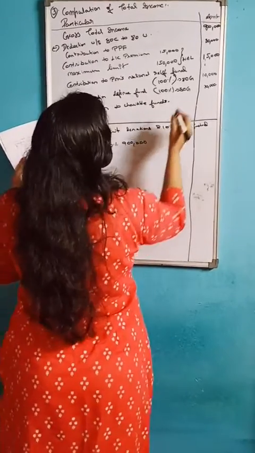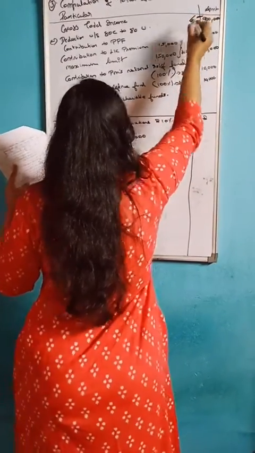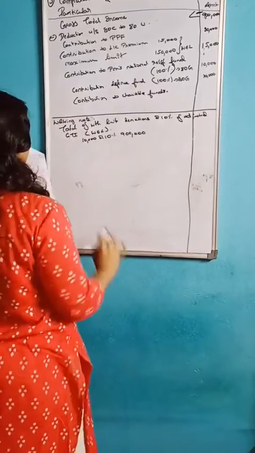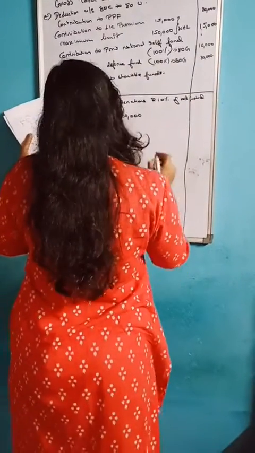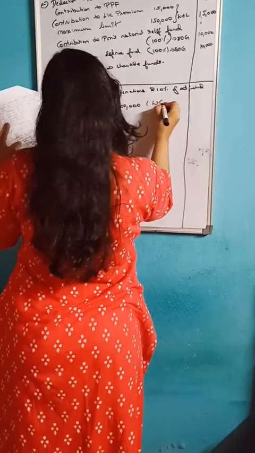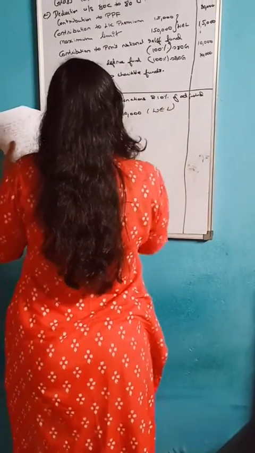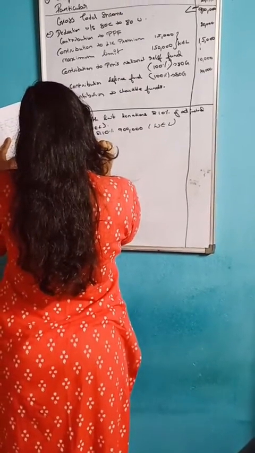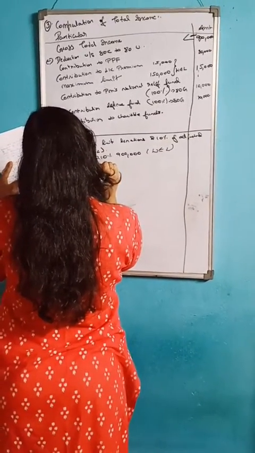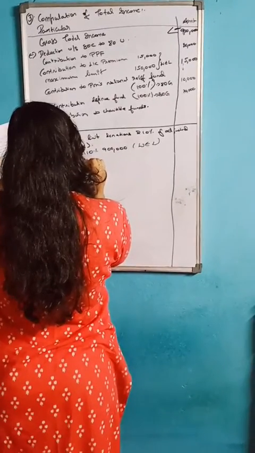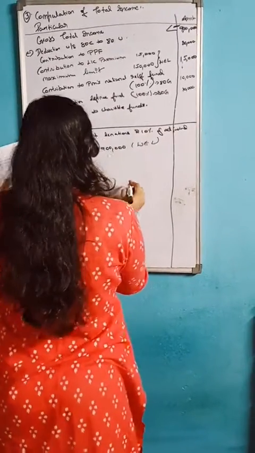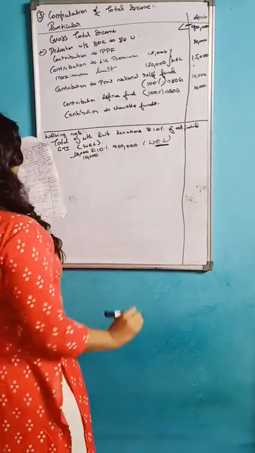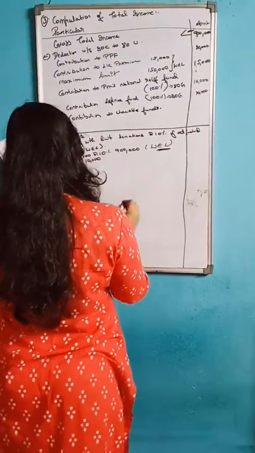You should take 9 lakh, this amount, okay. That is the gross total income. In this, whichever is less, that you should see. So 10,000 is the less amount. Okay. So 10,000 you should take.